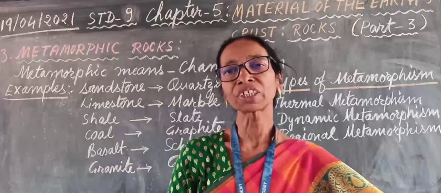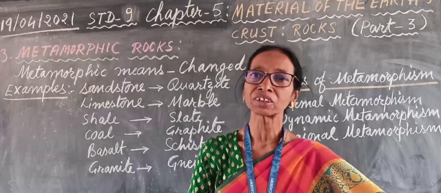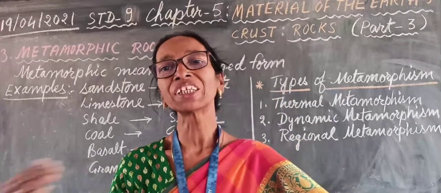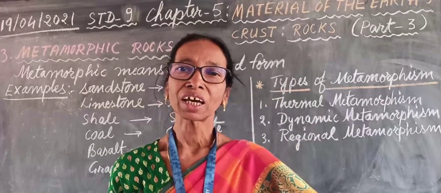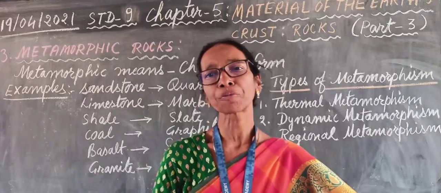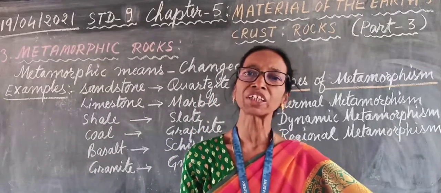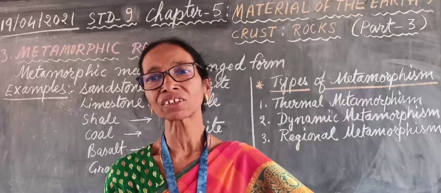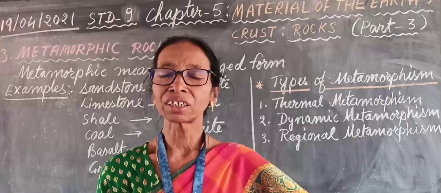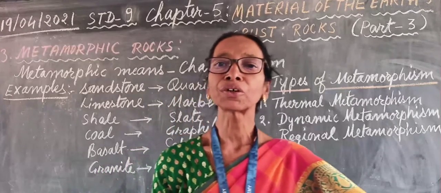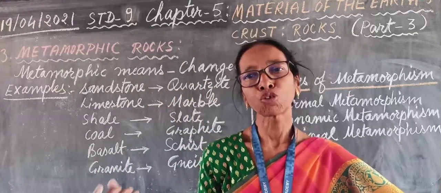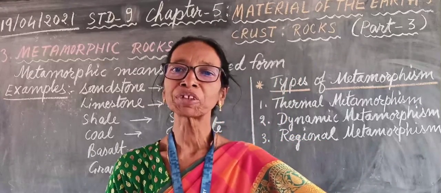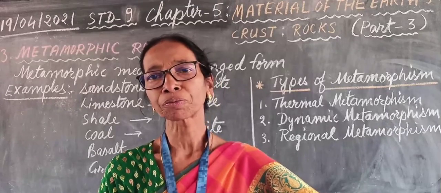Due to this extreme heat and great pressure, igneous rocks and sedimentary rocks are completely changed and they form a new rock that is quite different from the previous rock in its texture, characteristics and color also. They form in the deep interior and the name of the rock is metamorphic rock.